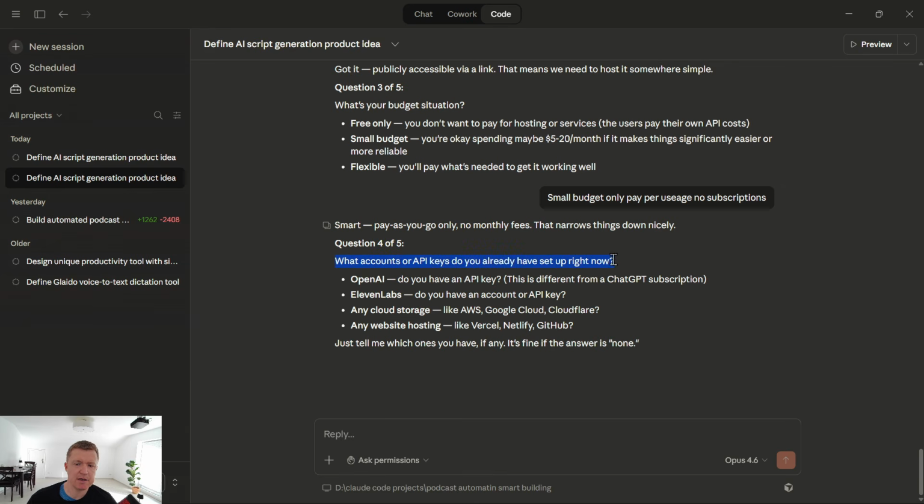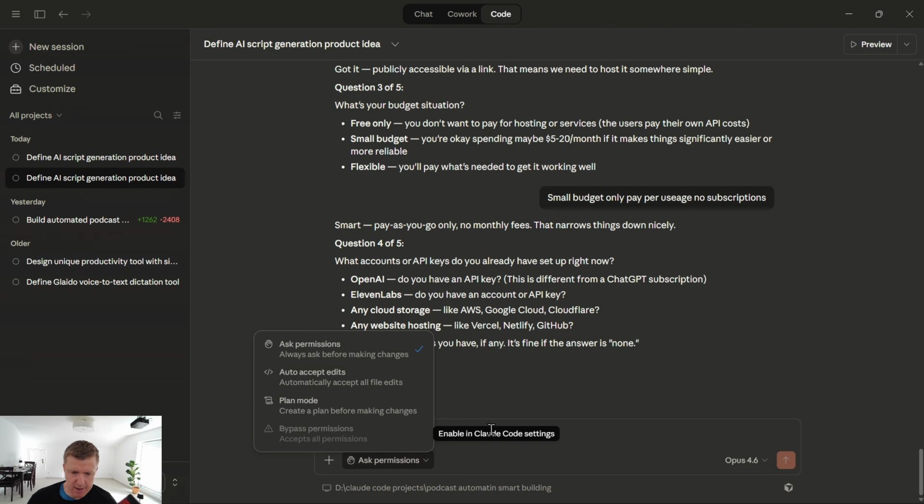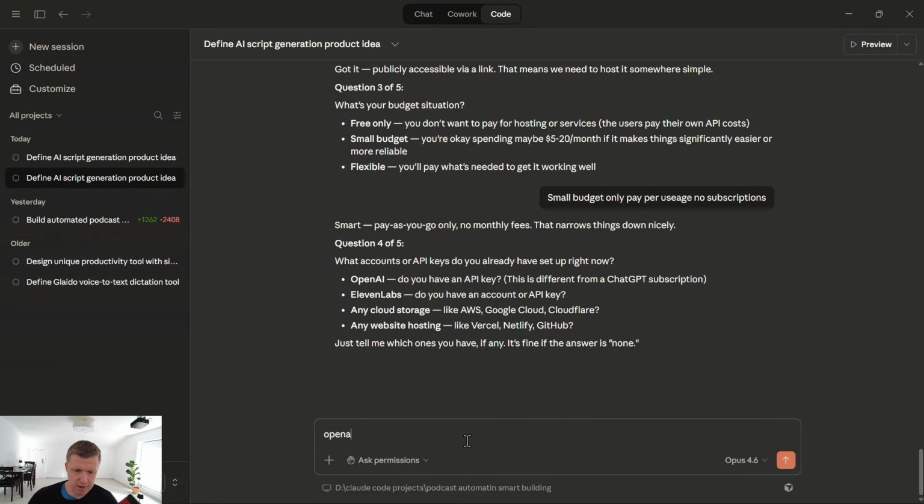Okay, what API keys do you already have set up right now or accounts, right? For me, I already understand few of these, so I can say I have OpenAI, 11 labs. I say, okay, I actually have another cloud tool called Cloudinary, and the website hosting, well, Vercel. I know Vercel, that's just the way you can get your app online, so you have it on a website, so you can access it on any browser on your phone, right? But I don't need to know how these things work or how to connect them to my app. This is what Claude Code can do for me, so I just submit these.